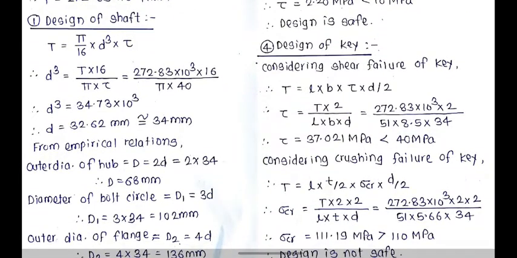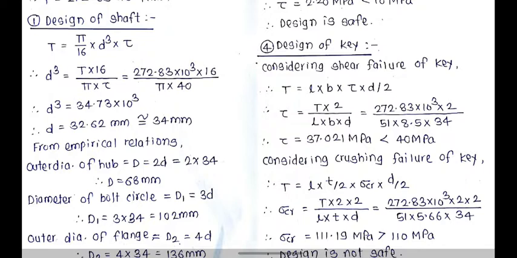Fourth step is design of key. So, considering shear failure of the key, the equation of torque transmitted will be T is equal to L B tau multiplied by d by 2. So, for the given torque, calculated length and width, check the induced shear stress.